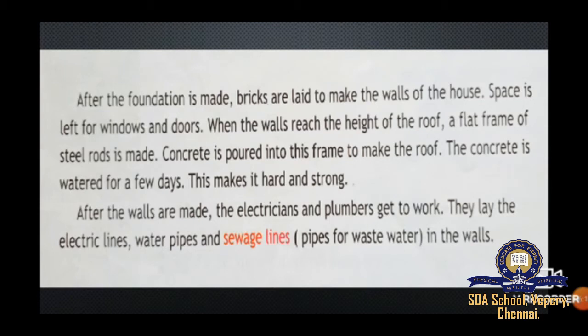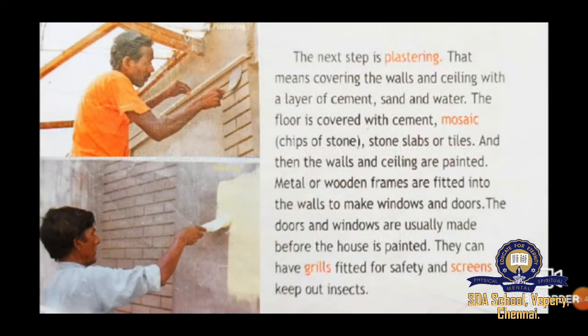After the walls are made, the electrician and plumbers get to work. They lay the electric lines, then water pipes and sewage lines in the walls. Sewage lines means what? Pipes for waste water, drainage, and many other uses.